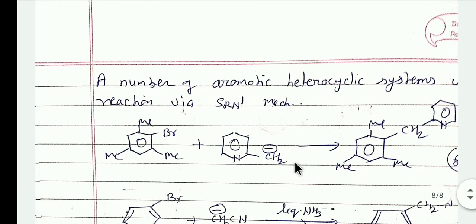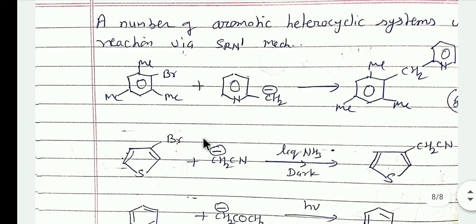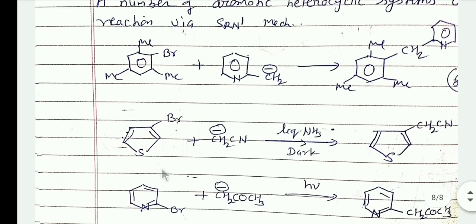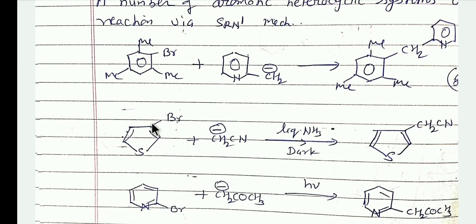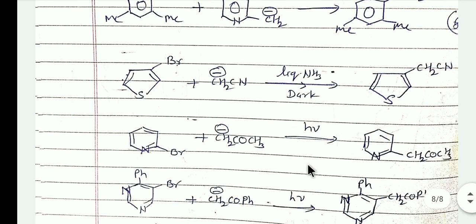There are some other examples of the SRN1 mechanism in heterocyclic systems. 3-Bromothiophene reacts with the CH2 minus CN nucleophile in liquid ammonia and forms the nucleophilic substituted product. Also 2-bromopyridine reacts with CH2 minus COCH3.